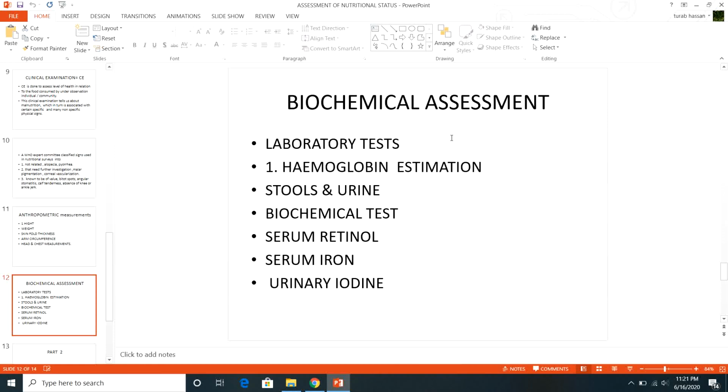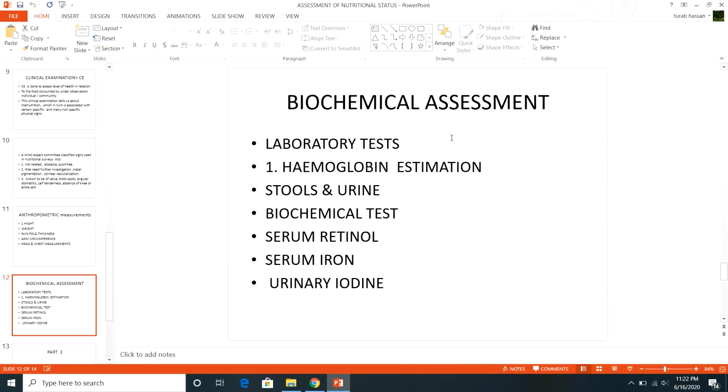Then there are certain specific tests. Like when you want to determine vitamin A deficiency, you will do the serum retinol level. Similarly, if you are suspecting the swelling in front of the neck is because of goiter, you can measure urinary iodine excretion.